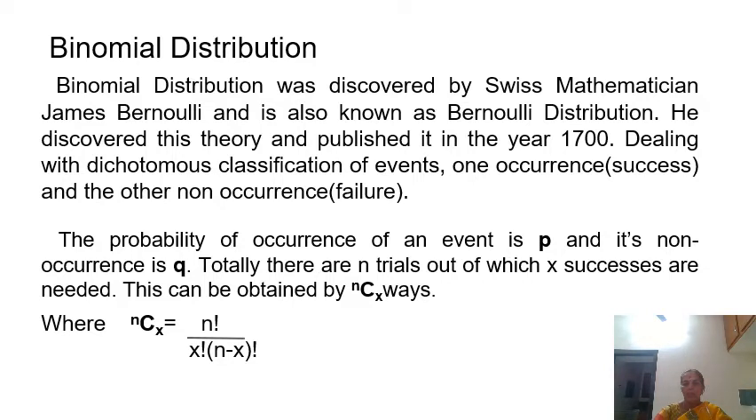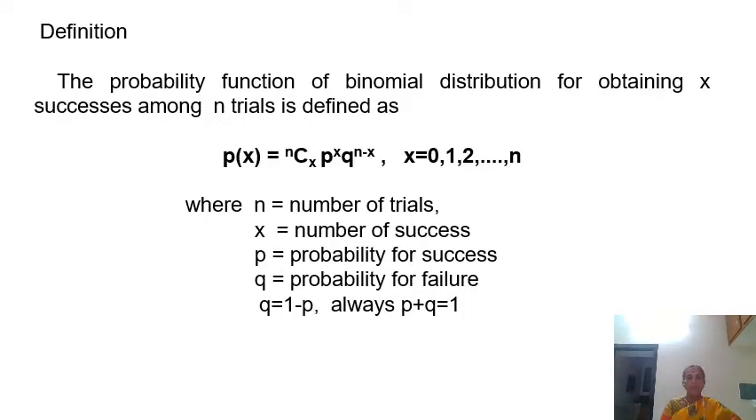Next, we will see the definition of binomial distribution. The probability function of binomial distribution for obtaining x successes among n trials is defined as p of x equal to nCx p power x q power n minus x, x equal to 0, 1, 2, 3, etc. n, where n equals number of trials, x equals number of successes, p equals probability of success, q equals probability of failure, q equals 1 minus p. Always p plus q equals 1, that is, total probability equals 1.